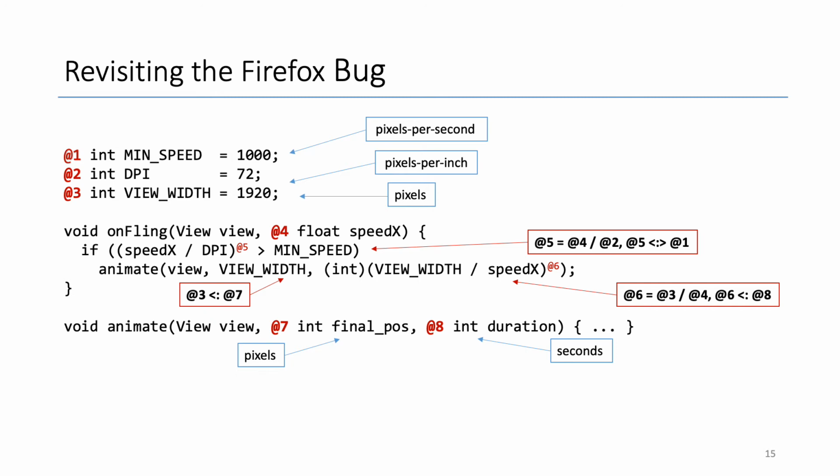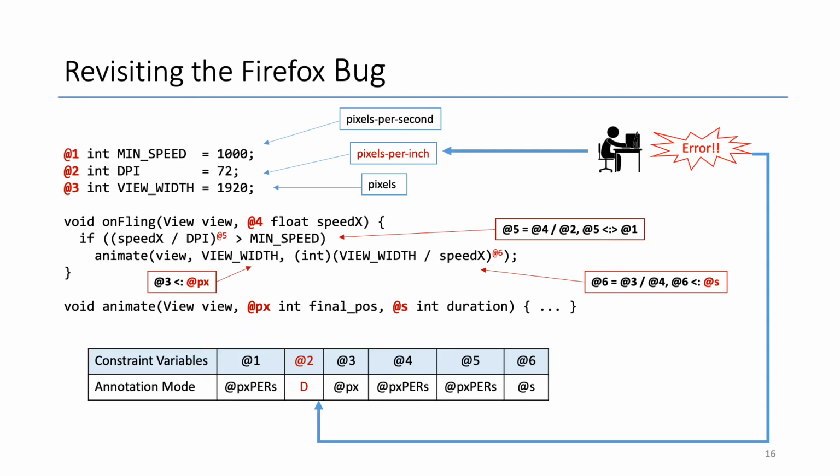The developers can first annotate the animate method parameters 7 and 8 with pixels and second. Guided by the generated constraints in red, PUnits will infer speed x to be pixels per second. The unit for DPI can be inferred as dimensionless, and the unit for mean speed can be inferred as pixels per second, or vice versa.